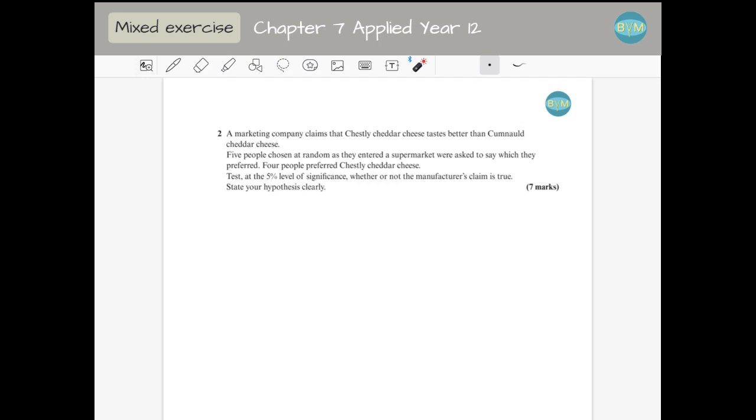Hello, this is question 2 on your mixed exercise 7 from the applied textbook in year 1. A marketing company claims that Cheddar cheese tastes better than Camnold cheddar cheese. 5 people chosen at random as they enter the supermarket were asked to say which one they prefer. 4 people prefer Cheddar cheese. Test at the 5% significance level whether or not the manufacturer's claim is true.